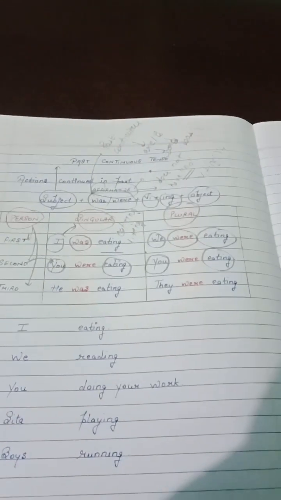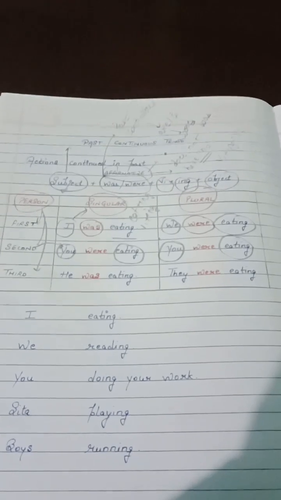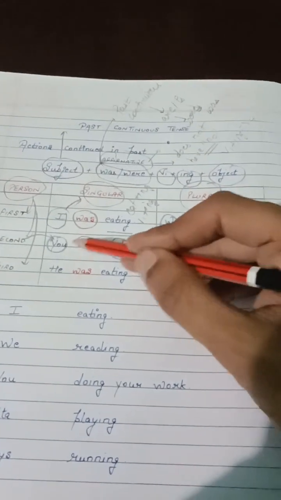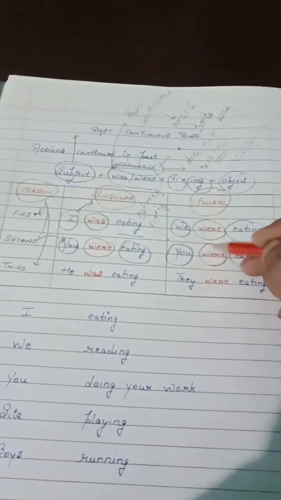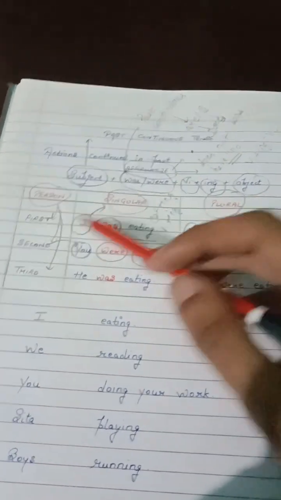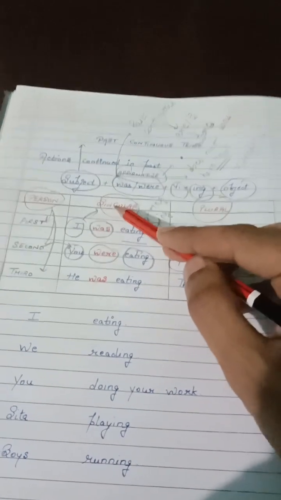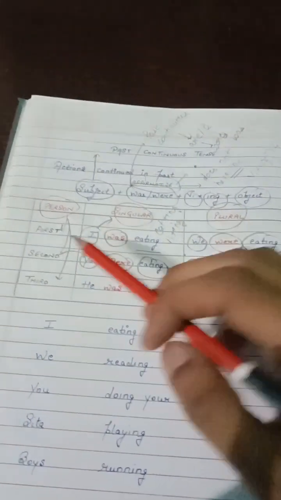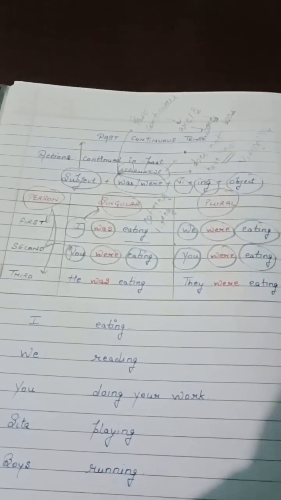Now, past of are is were. So with you in case of past we will use were. So we have seen that first person singular we have was, and in first person plural and second person we are using were. Now let's go to third person.